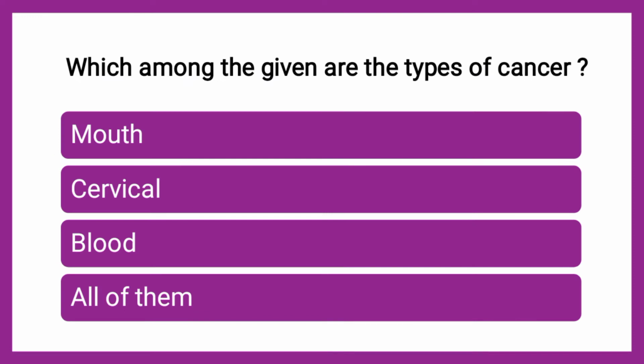Next question is, which amongst the given are the types of cancer? Whether it is a mouth cancer, cervical cancer, blood cancer, which is also known as leukemia, or all of them? The correct answer is it is all of them.